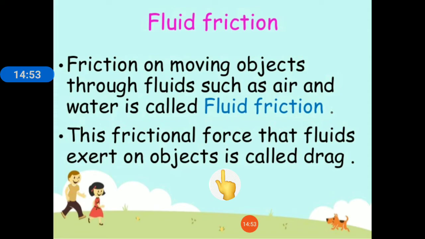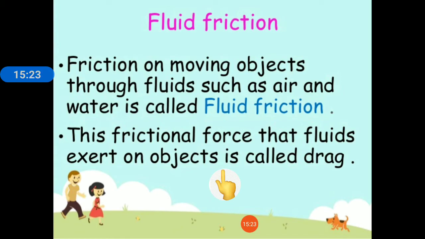So to prevent this loss of energy, the bodies of birds, boats, ships, and airplanes are designed in such a way that they experience lesser fluid friction, so there will be less loss of energy. So this shape of birds and boats is a streamlined shape. Streamlined shape is a shape which is broader in the front and narrower at the back.